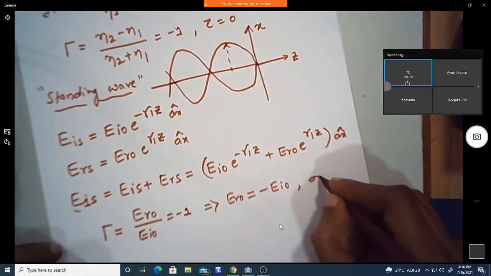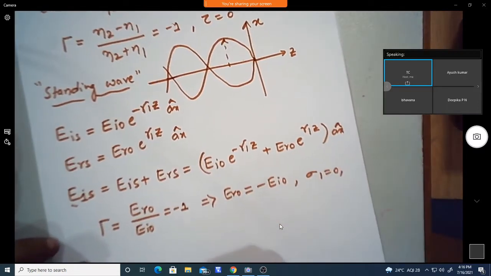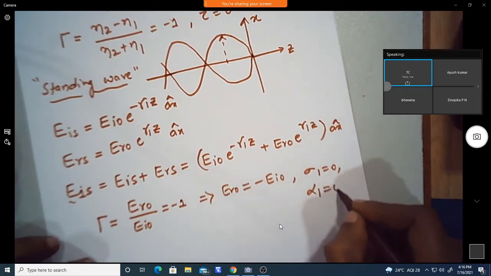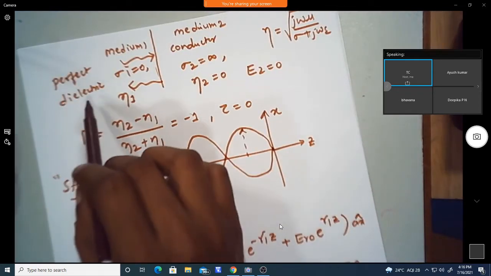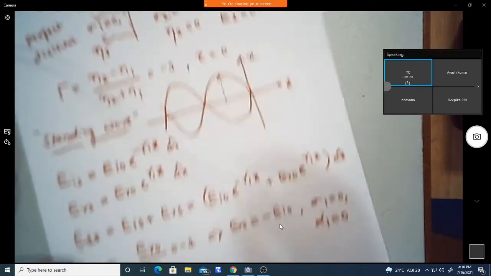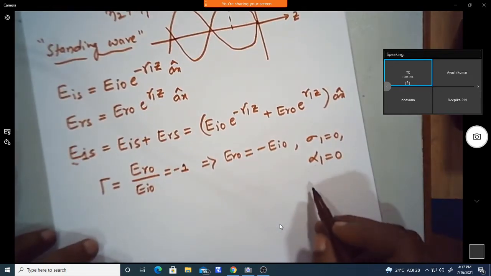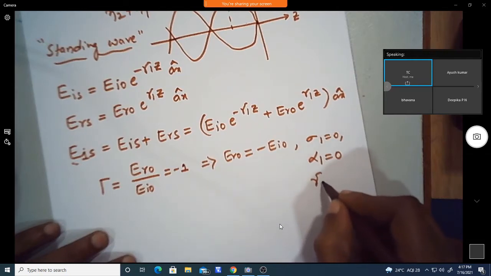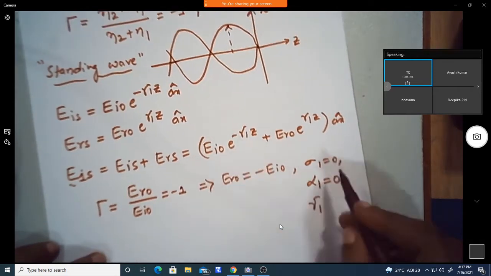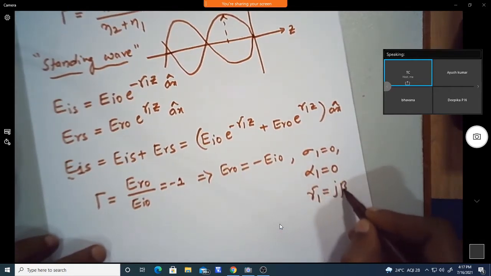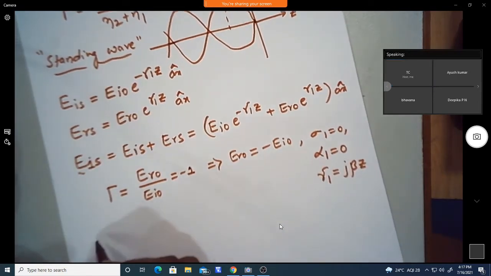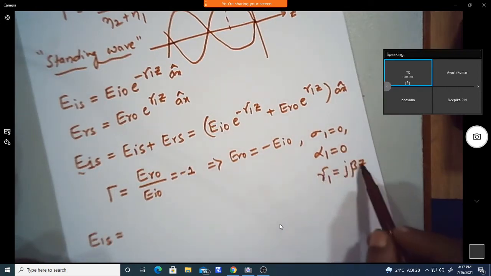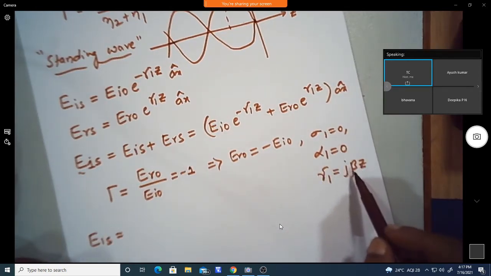Also we know that in medium 1, where we have sigma 1 equal to 0, assume that there is no attenuation because here it is a perfect dielectric. That means it is a lossless dielectric. There is no loss. So alpha 1 is equal to 0, and we can write gamma 1 in the medium as only the phase constant, that is j beta z. Now we can write the standing wave in medium 1 with respect to this parameter, because it exists only the phase constant.